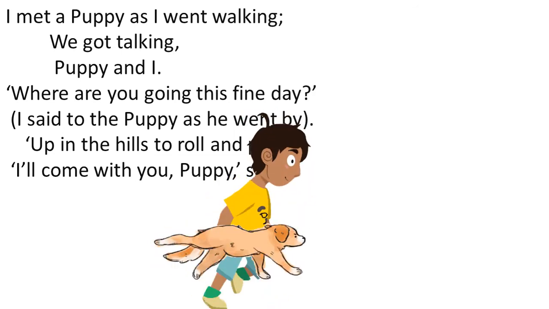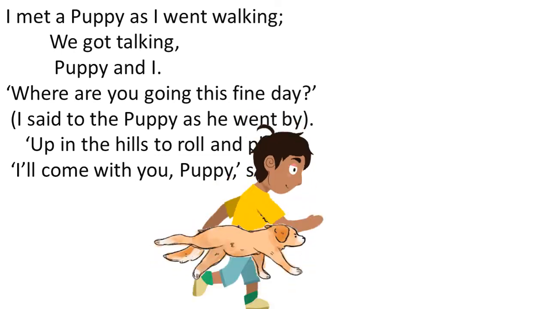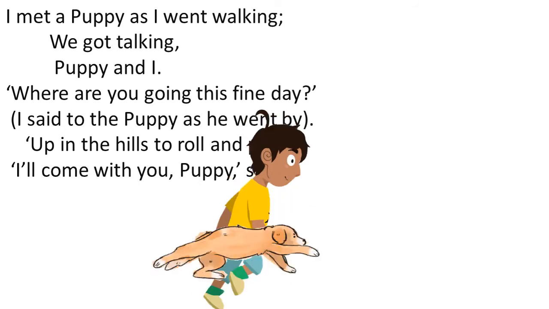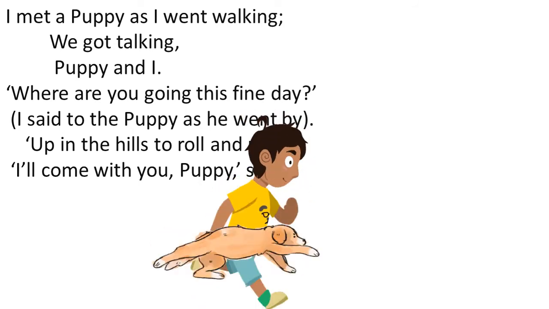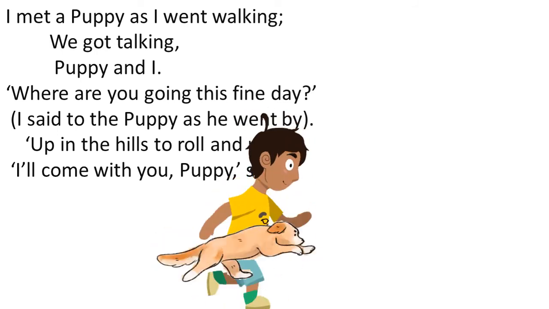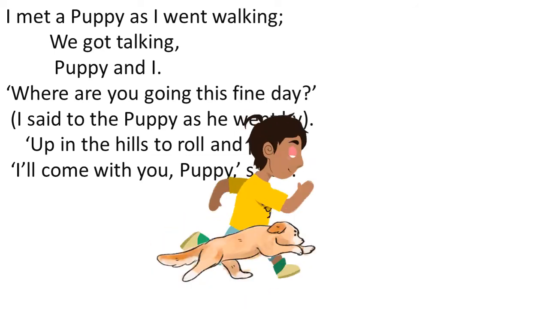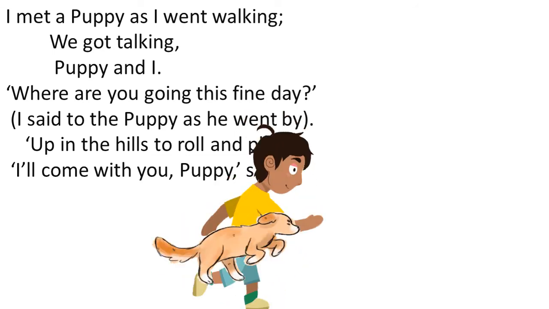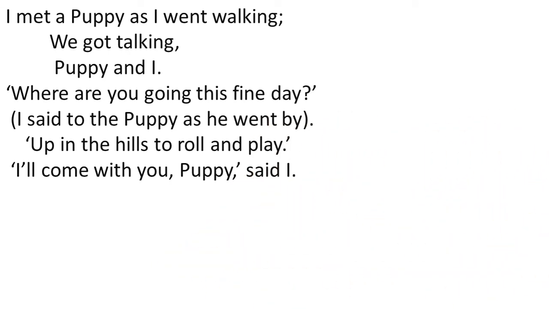Wow, this is fantastic. This time, the boy will be more interested to accompany the puppy. Up in the hills to roll and play. "I'll come with you, puppy," said I. So the boy says, "I'll come with you." I do want to join you. I do want to play with you. So let's go together. So the puppy and the boy went together to play. In this way, we learned a nice poem.